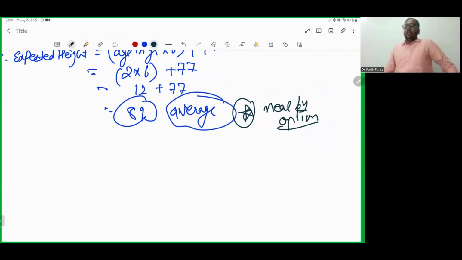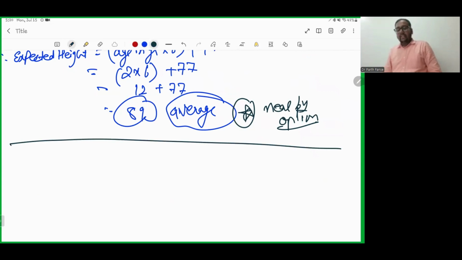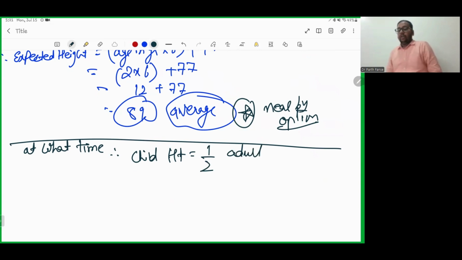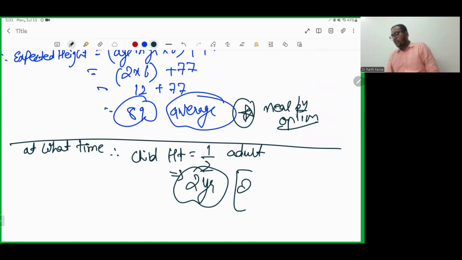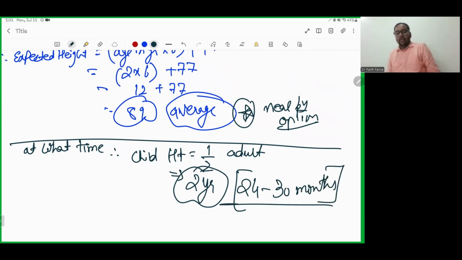Okay, moving to the next. At what time will the child height be half of the adult? So it will be around 2 years, or you can write it as 24 to 30 months. Okay.